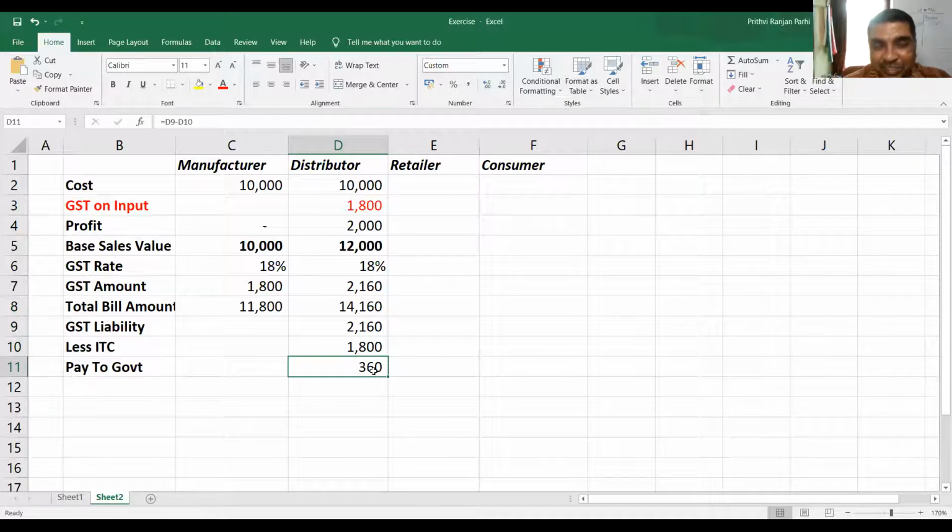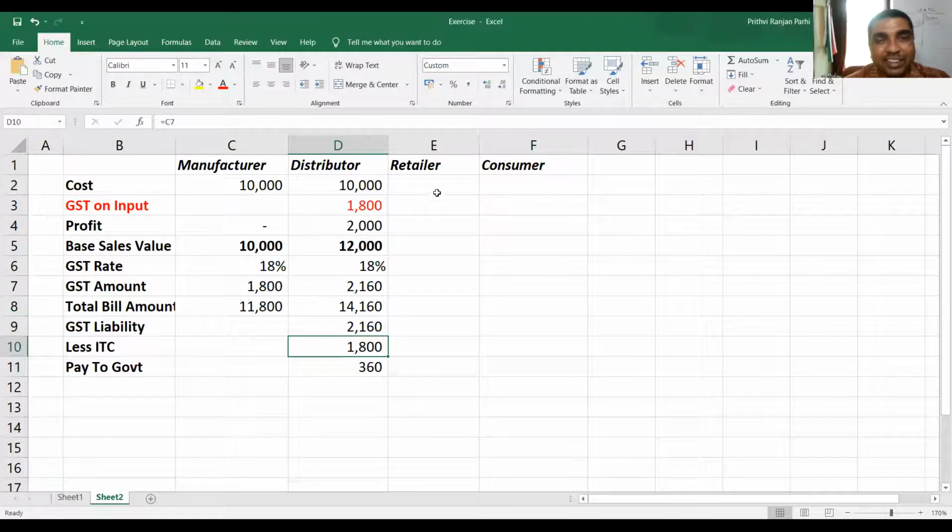Did you understand this concept? Yes or no? Yes, sir. Now let us move to one more stage. Sir, one doubt. Yeah, please ask me. Sir, basically, finally, the distributor has to pay 360 rupees in cash. Yes, sir. And he has to utilize ITC 1,800. Okay. Yes, sir. Got it. Okay. Now let us move to next stage. After that only it will be more clear to you.